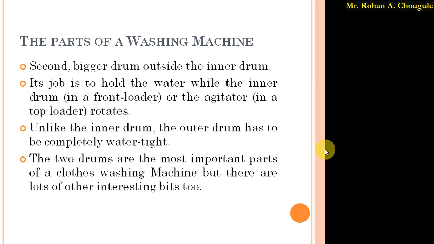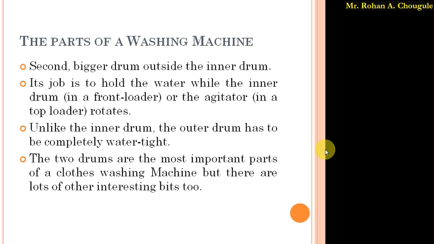Unlike the inner drum, which has a number of holes, the outer drum has to be completely watertight. So these are the two main parts of the washing machine. The two drums are the most important parts of the cloth washing machine.